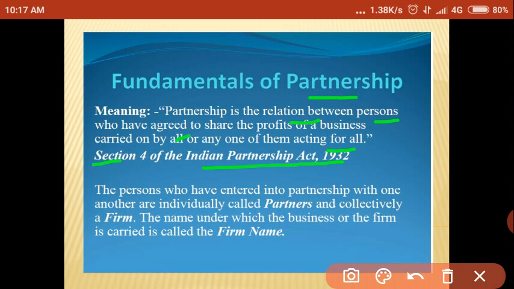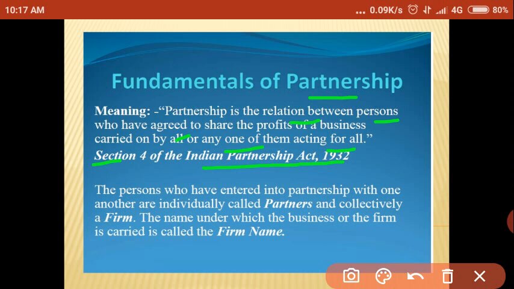The business is carried on by all the partners, meaning all the partners are responsible to the business, or any one partner is liable to the business. It is called a partnership. So this is the definition according to Indian Partnership Act 1932.